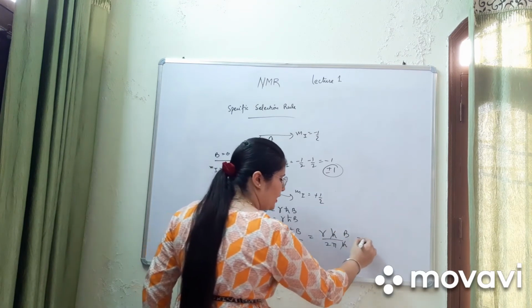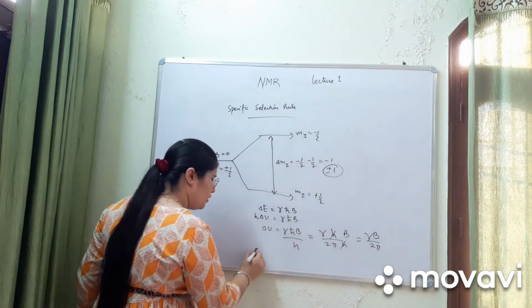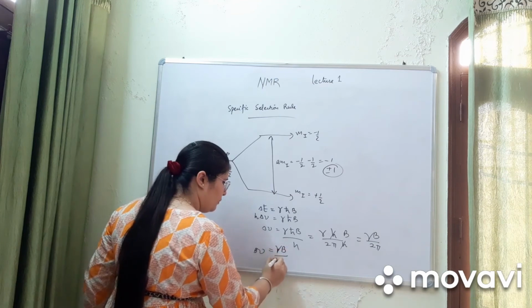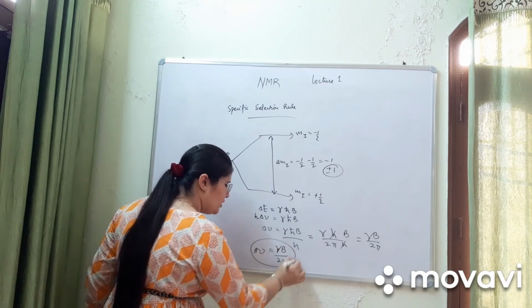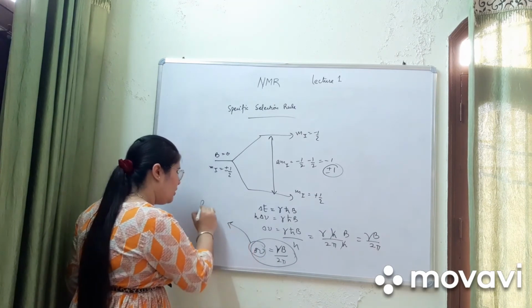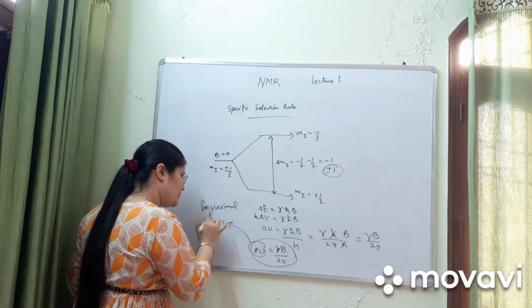This h will be cancelled out, so Δν is equal to gamma B upon 2π. This is the important formula. This frequency is the precessional frequency.